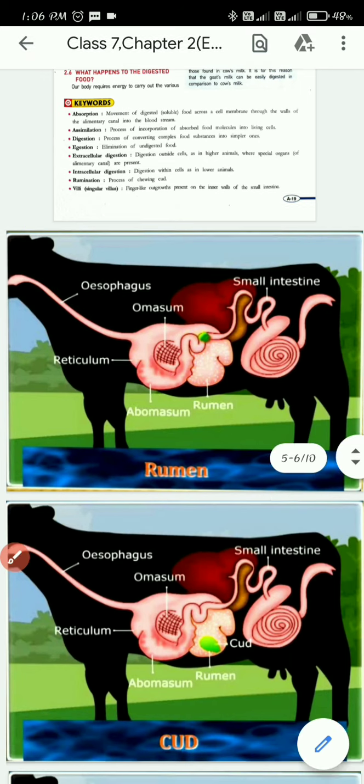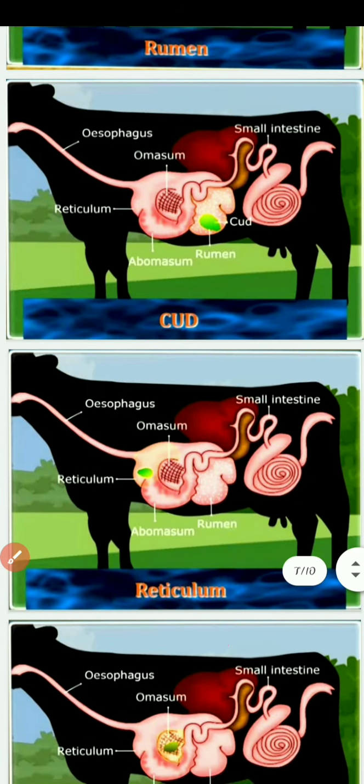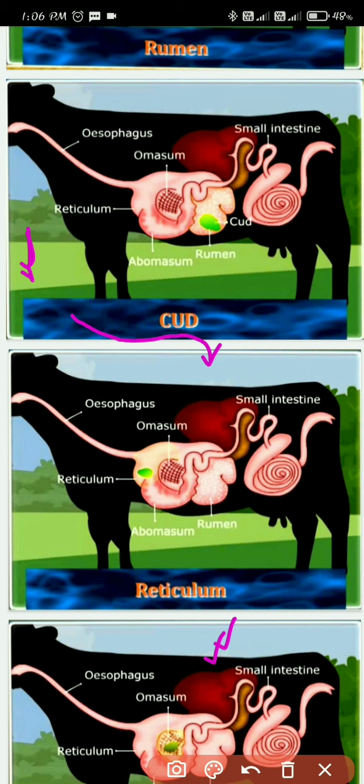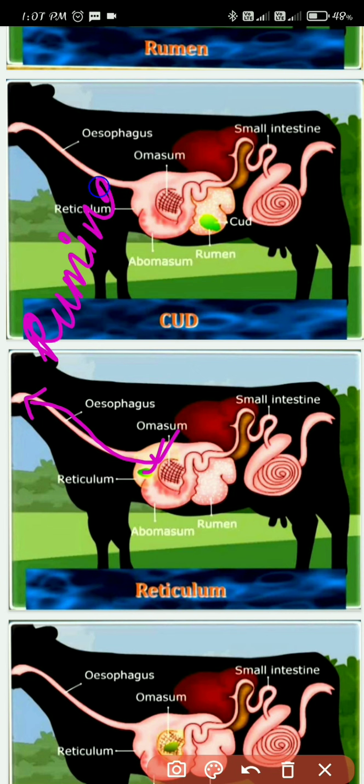Then from the reticulum, can you see? From the reticulum, the food is brought back to the mouth, where what happens? Rumination happens. Or what happens in the rumination? Chewing of the cud happens.